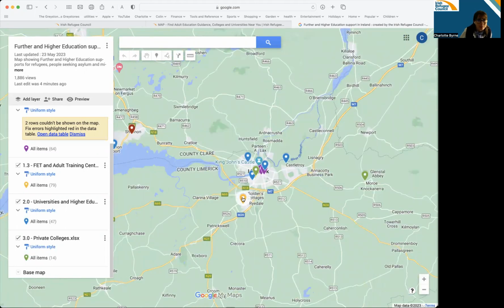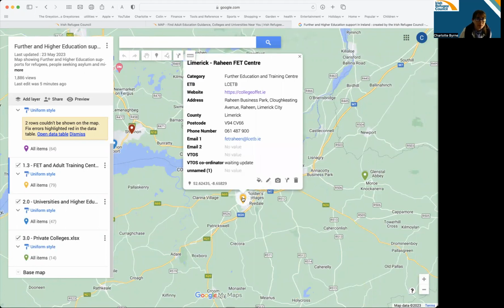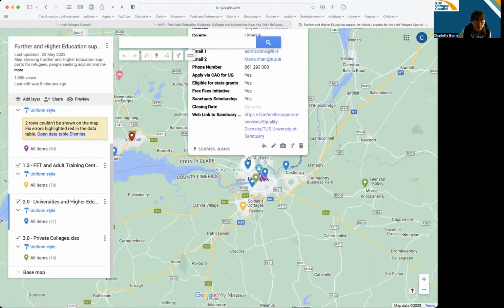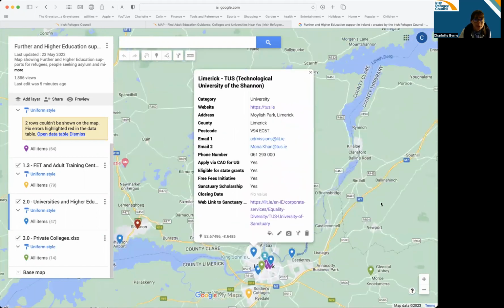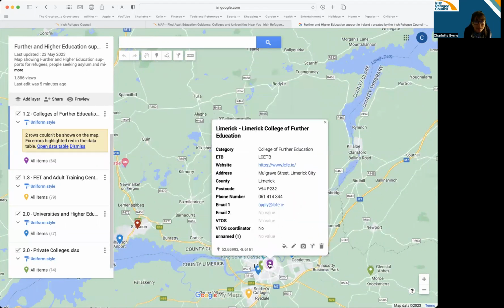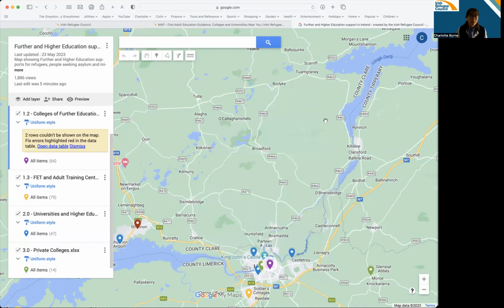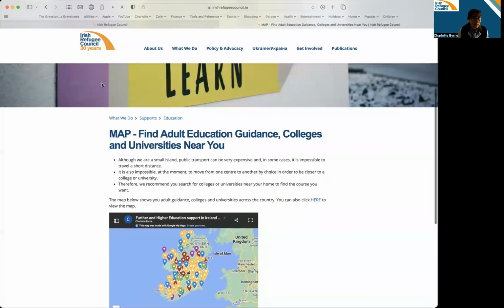Well, here you can find a further education and training college, for example. Here you have TUS, the Technological University of Shannon. In there you have Limerick College of Further Education, and so on. So you get the idea. Zoom into where you live and you'll be able to find guidance and colleges and universities.